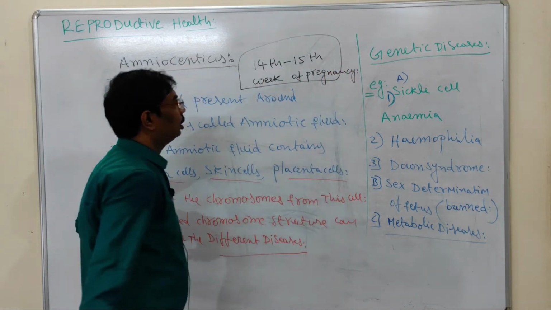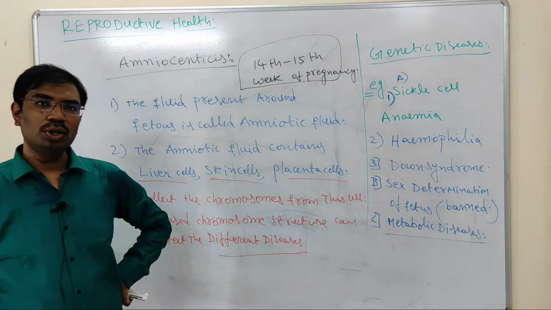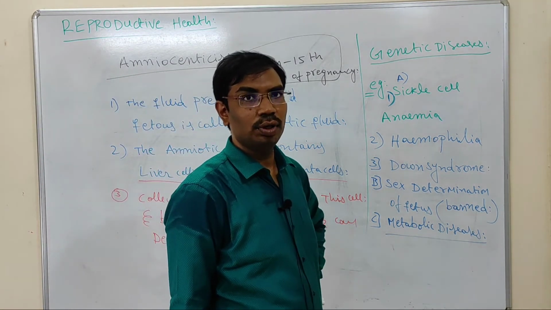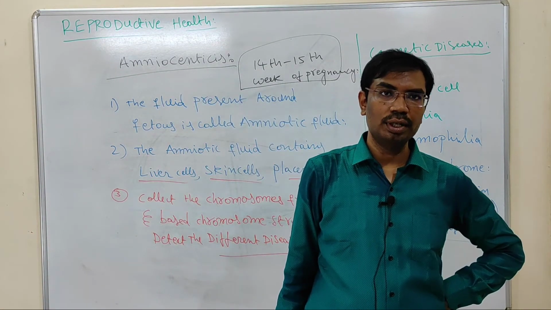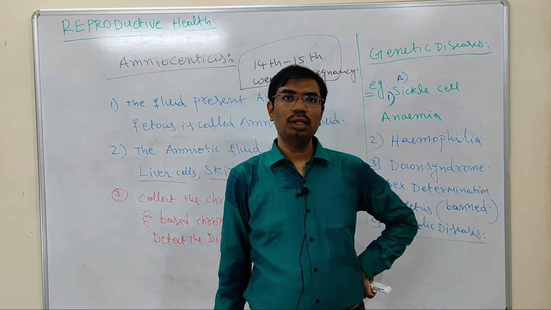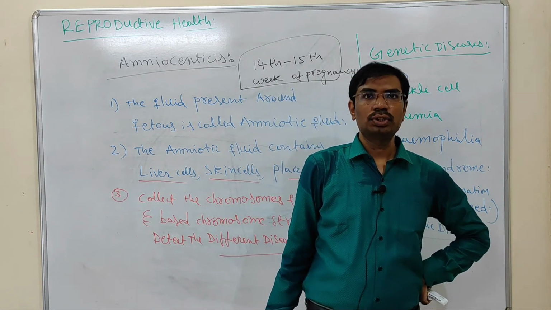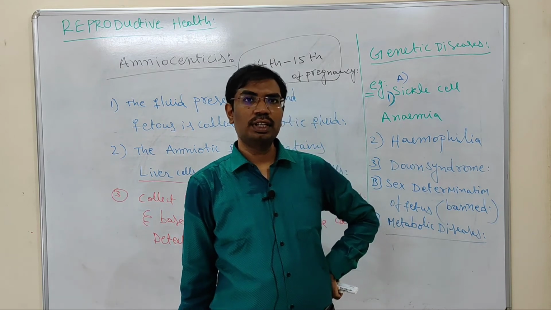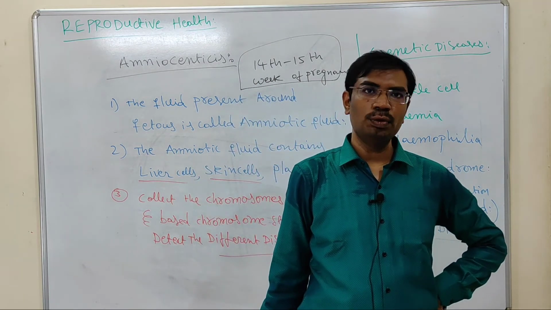How can we collect this amniotic fluid? The doctor will collect the amniotic fluid with the help of a large surgical needle, which is required for the collection.